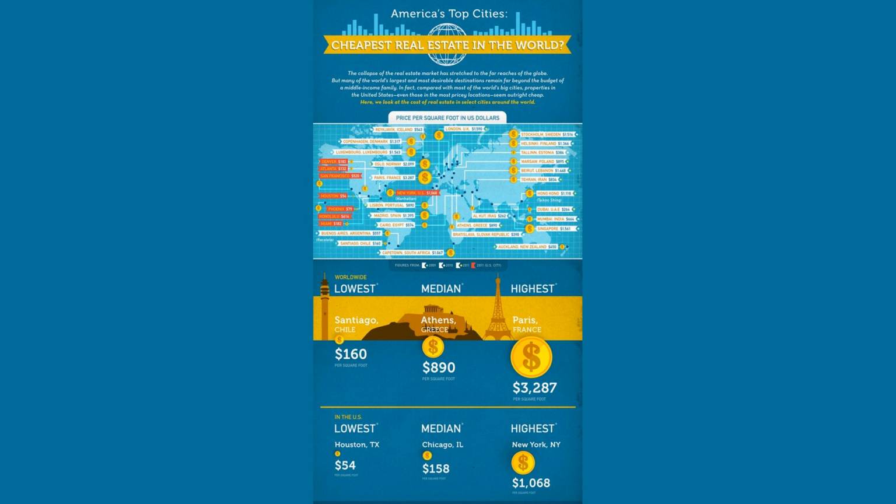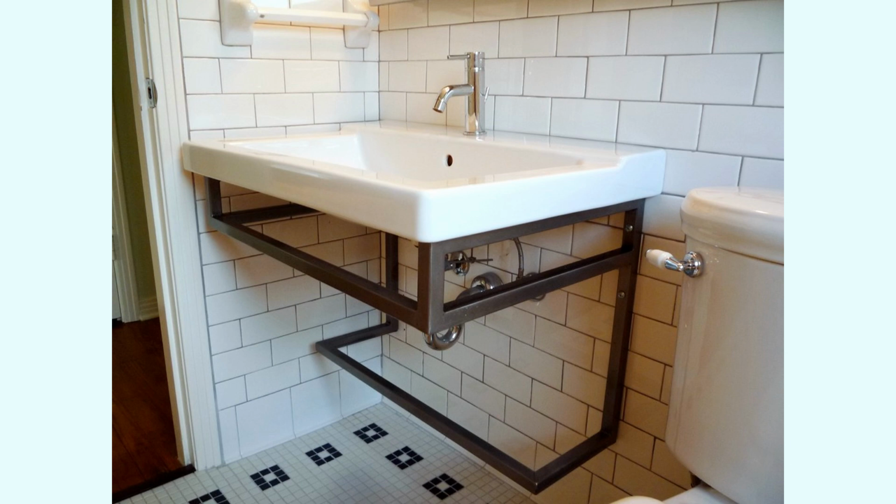It's important to consider the current market conditions and the potential for future growth or decline when investing in real estate. 3. Property condition. The condition of the property is another important factor to consider. A property in good condition with modern amenities and features is more likely to attract tenants and appreciate in value.